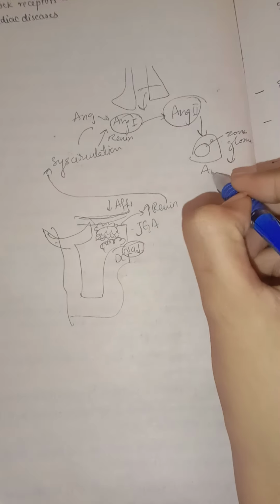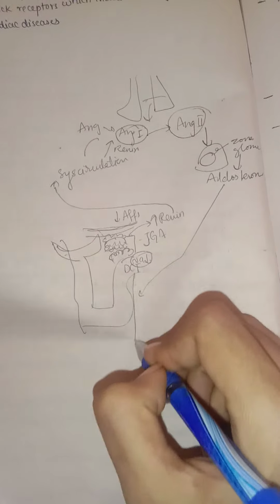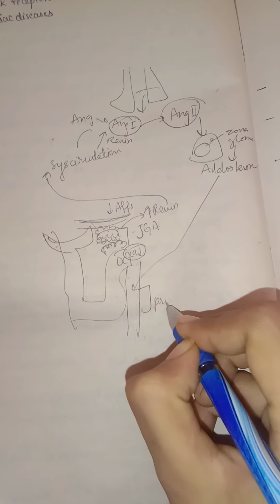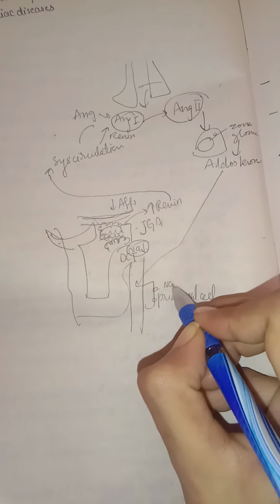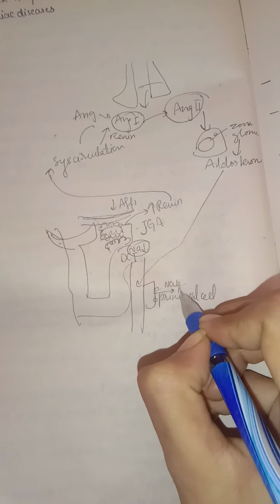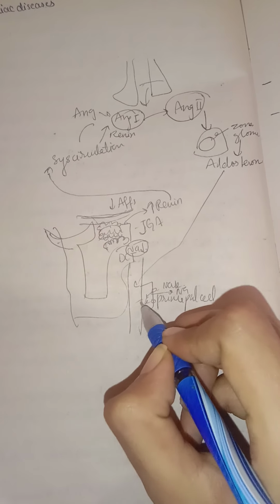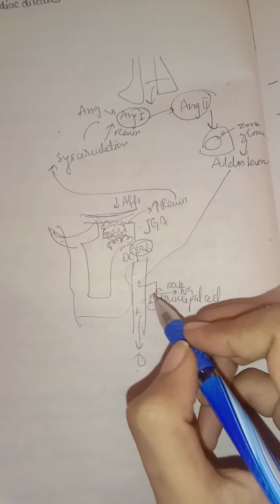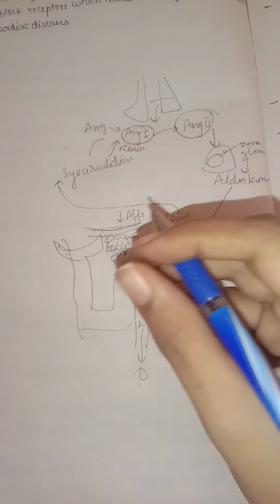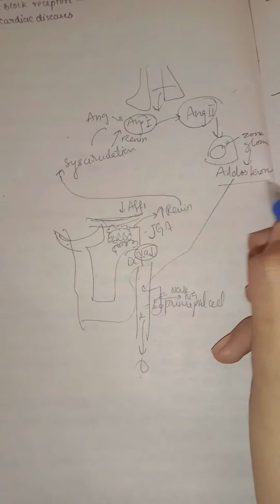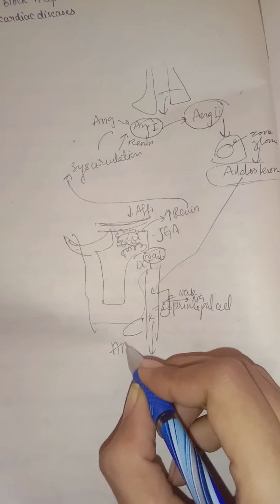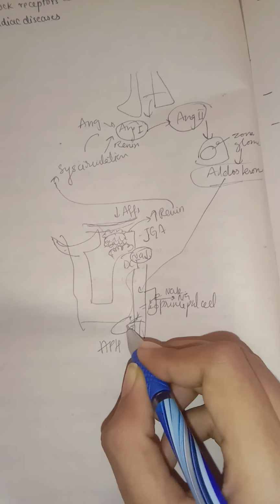This aldosterone will again come to the kidney, to the principal cell. This is a collecting duct. Here we have the principal cell, for example. This principal cell will increase more sodium potassium ATPases, so that more sodium will go out and more potassium will come in, and this potassium will also leak out here into the urine, and more sodium will be reabsorbed. Aldosterone will also activate ADH stimulation, so that ADH will also be active. Because of ADH, the water channels come here and absorb more water.